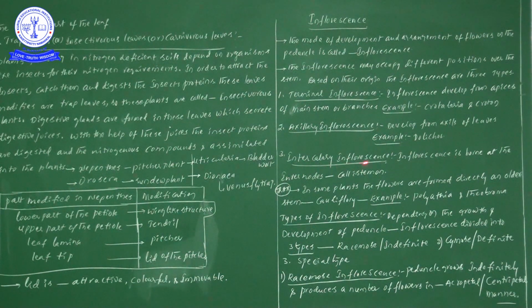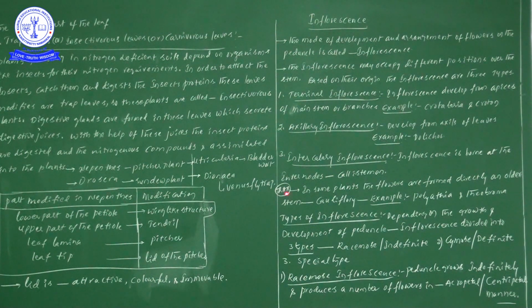Next, intercalary inflorescence. Best example is Callistemon. Their inflorescence is borne at the internodes. Sometimes the inflorescence develops between two nodes, and such inflorescence is taken as intercalary inflorescence. We can definitely see it in Callistemon.